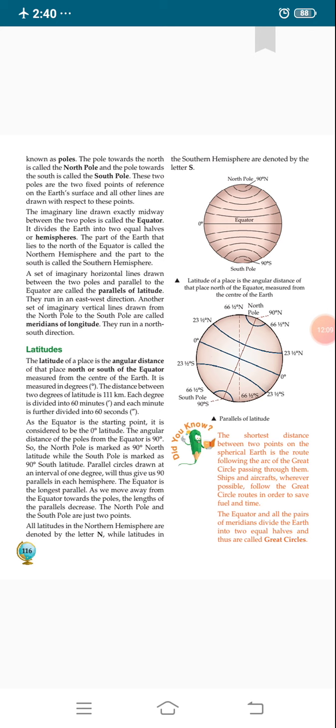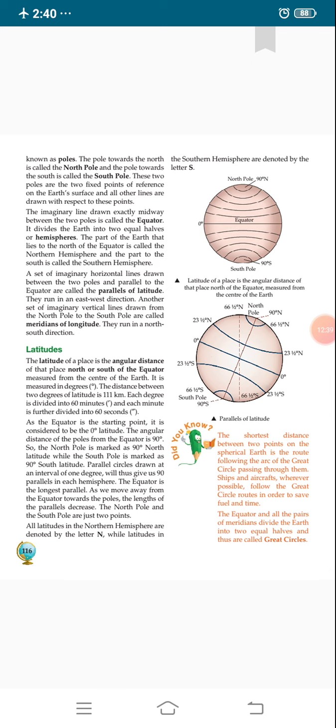Students, you know that there are a total of 180 latitudes, 90 toward the north and 90 toward the south. Each degree is divided into 60 minutes, and each minute is further divided into 60 seconds. For minutes we use a single dash, and for seconds a double dash.